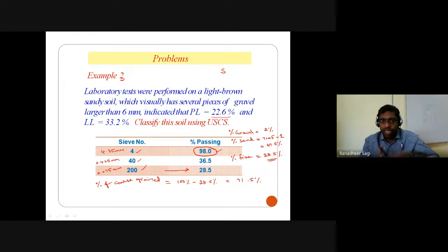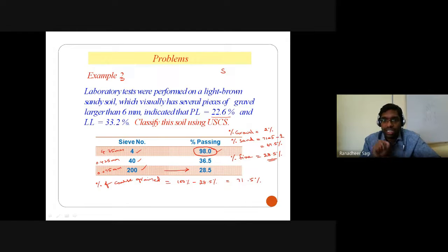However, getting the second letter as low compressible or high compressible is seen only if the soil is completely governed by the fine grain proportion. But that is not the case here. So the second letter does not generally come as low compressible or high compressible, so not just looking at the liquid limit data.